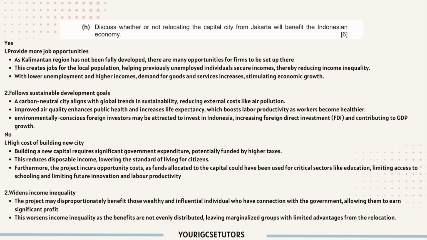Right, second point, widens income inequality. The project may disproportionately benefit those wealthy and influential individuals who have connections with the government, allowing them to earn significant profit. This worsens income inequality as the benefits are not evenly distributed, leaving marginalized groups with limited advantages from the relocation. So marginalized groups are those people and individuals who are at a disadvantage due to the project.